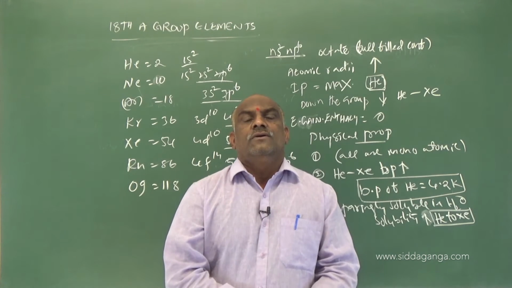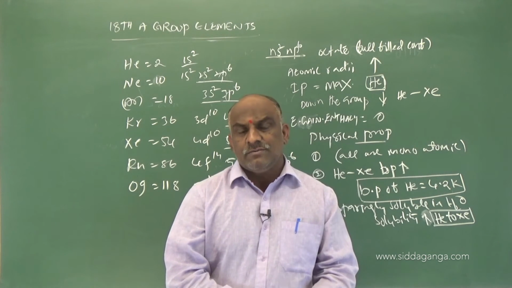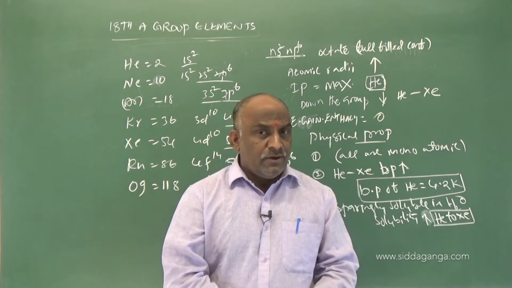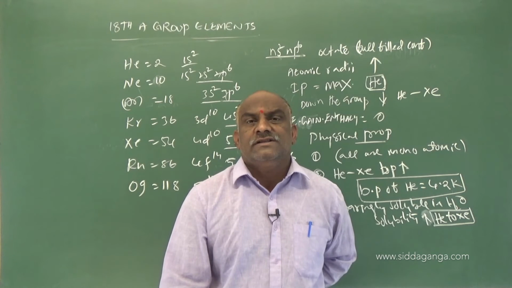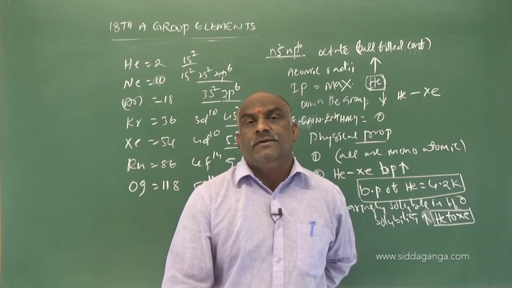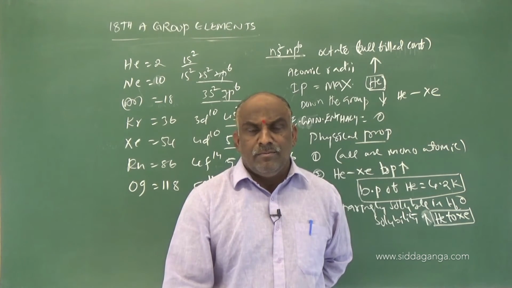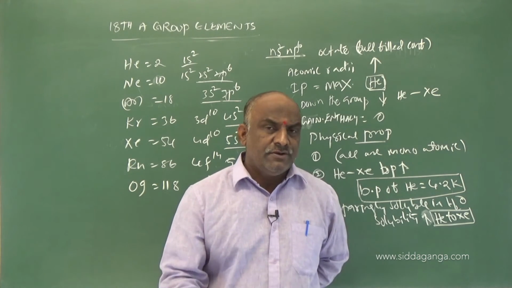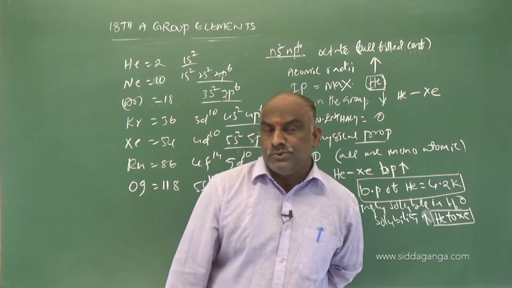The reaction between oxygen and platinum hexafluoride is the main principle to discover a number of xenon compounds.